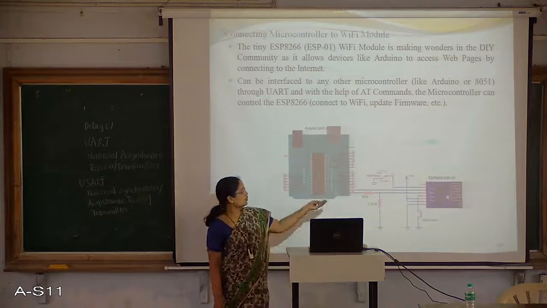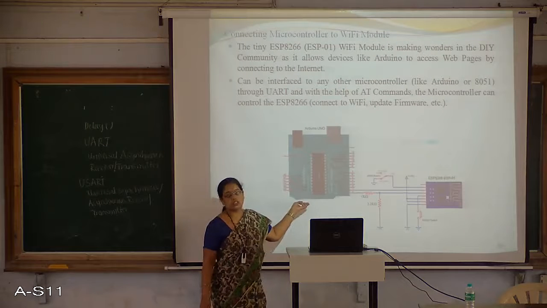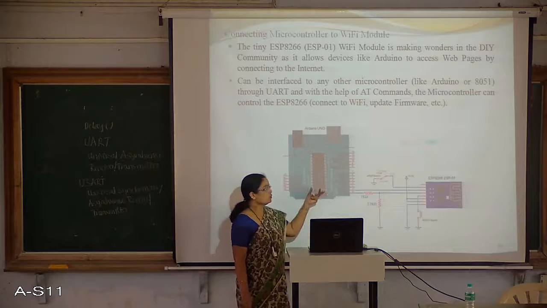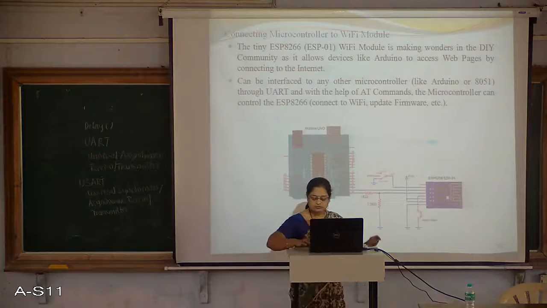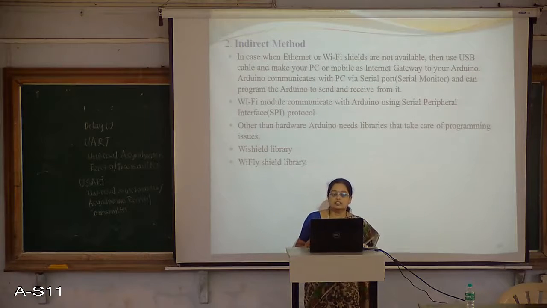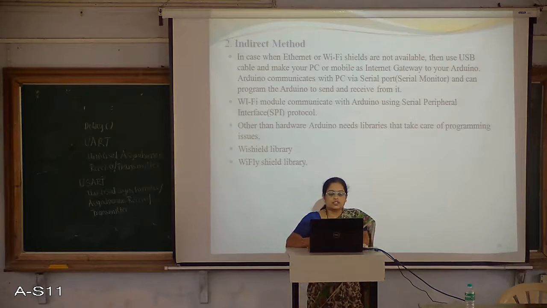If there is no provision to have the communication module on board with the microcontroller, then you can make use of the USB cable and provide the connectivity for your microcontroller. The indirect method requires a cable, makes use of the SPI protocol, that is Serial Peripheral Interface protocol, and we also require the WiFi Shield library.